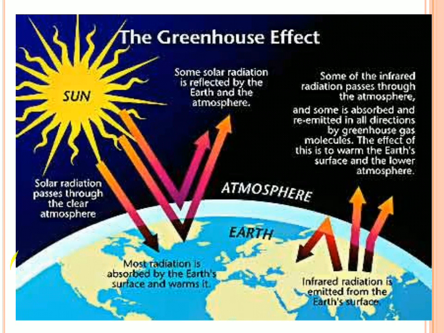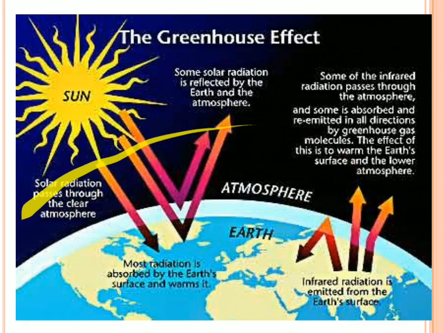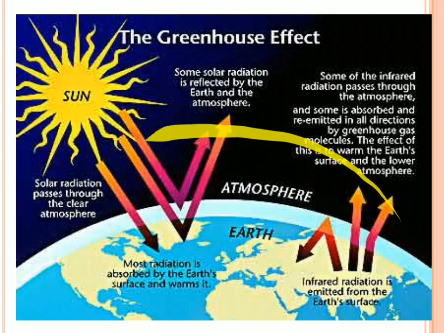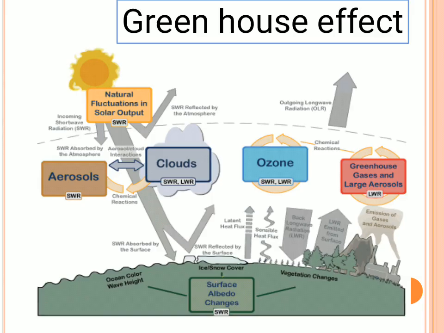We have a cover around us, which is caused by the greenhouse gases like carbon dioxide, like water vapor, like methane. When the concentration of the greenhouse gases increases, they will form a layer around the Earth's surface. This layer will not allow the outgoing radiation to go out, because of which global warming is more impacting.